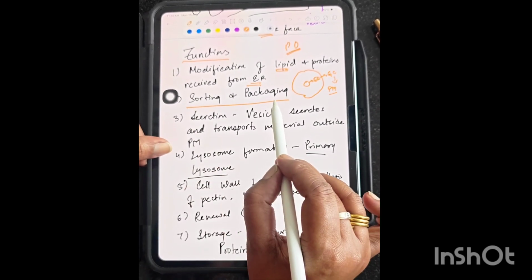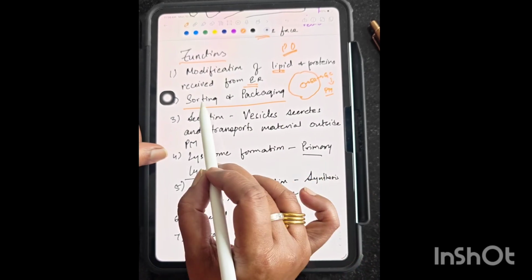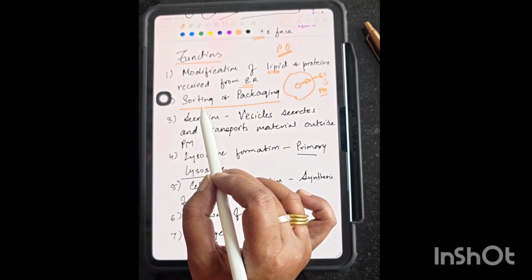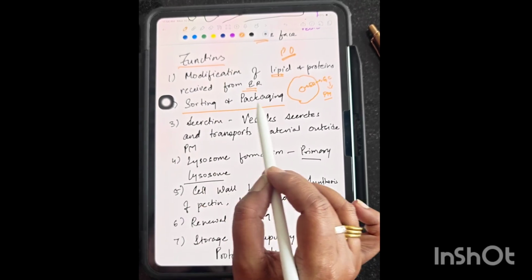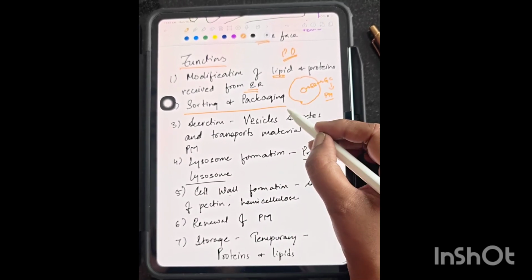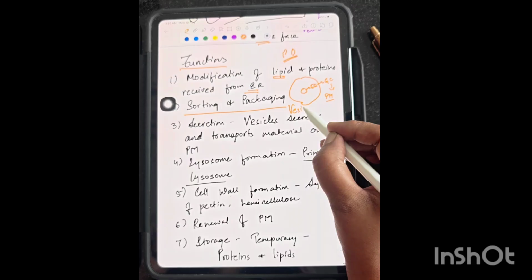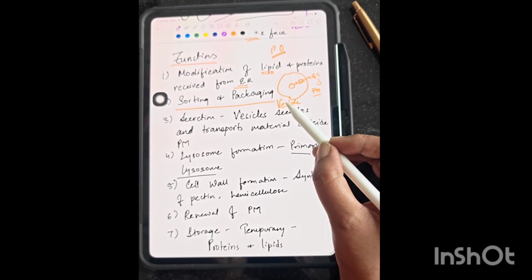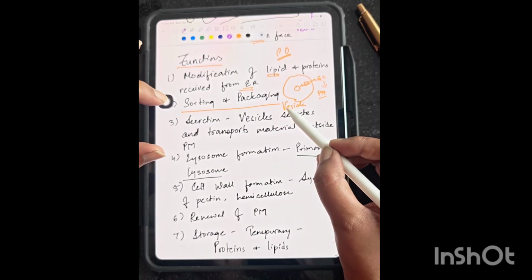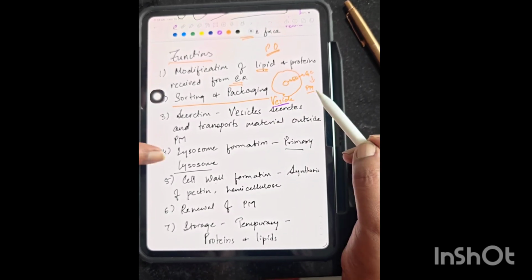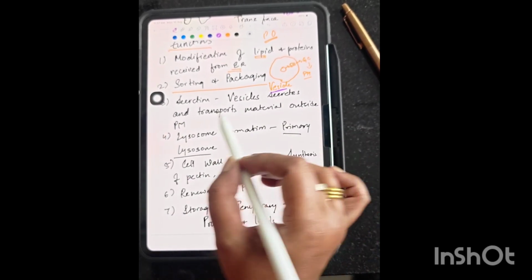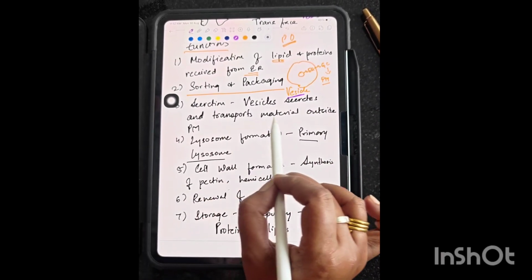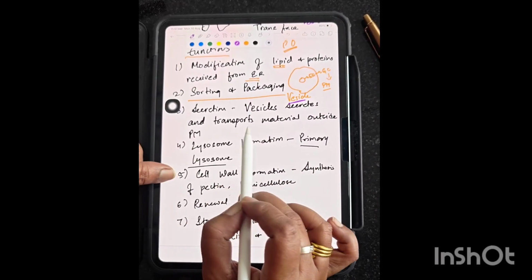It's a very important function of the Golgi complex. The sorting of the protein decides to which location the protein needs to be transferred, and packaging is done in vesicles. So with the help of the vesicle covering, the proteins are transferred. Next is secretion. Secretion means storing. The vesicle secretes and transports material outside the plasma membrane.